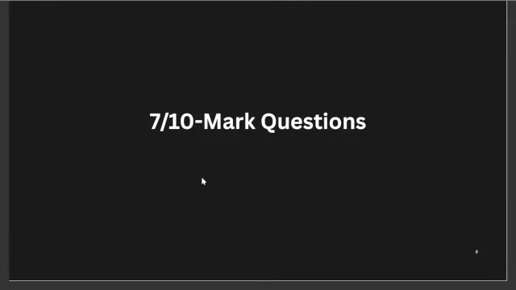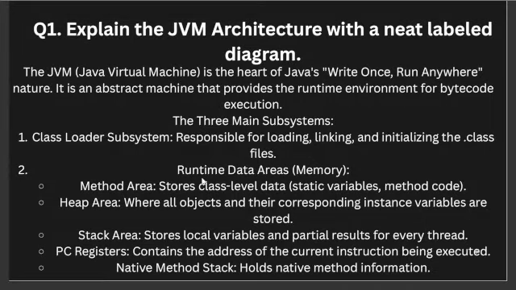Moving to the 7 or 10 marks questions of Unit 1. The first question will be: explain the Java architecture with a neat labeled diagram. So let's understand what is JVM architecture. The JVM architecture is the core of Java, and it has three main parts: class loader, runtime memory, and execution engine. The execution engine includes the interpreter, JIT compiler, and garbage collector, which automatically manages memory.